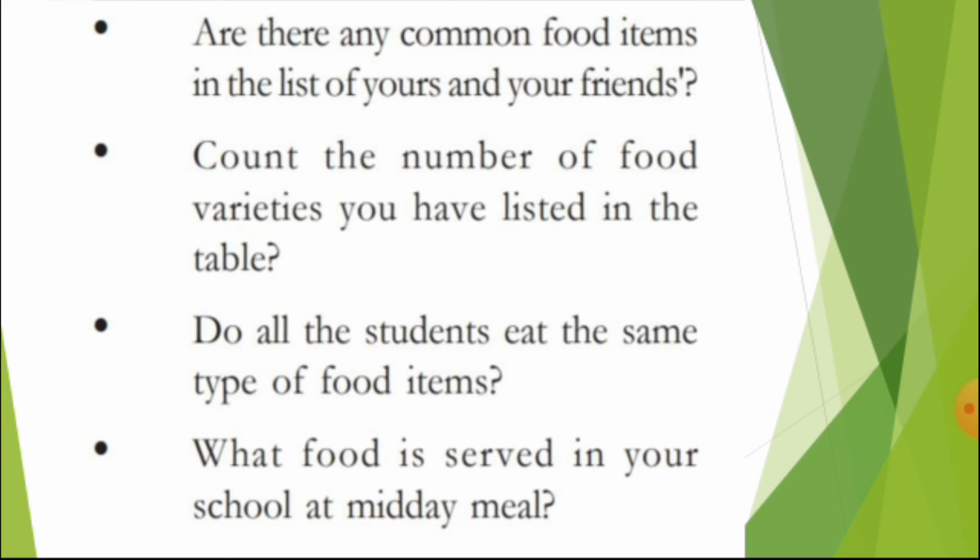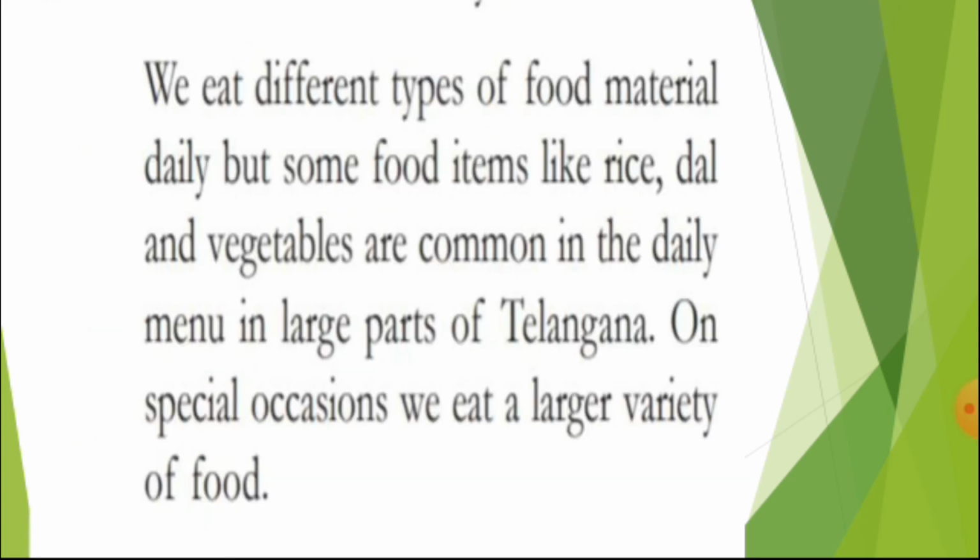Okay children, so this is all about activity 1. Now let us move to the next one. We eat different types of food material daily, but some food items like rice, dal and vegetables are common in the daily menu in large parts of Telangana. On special occasions, we eat a large variety of food. Now what does this paragraph indicate?